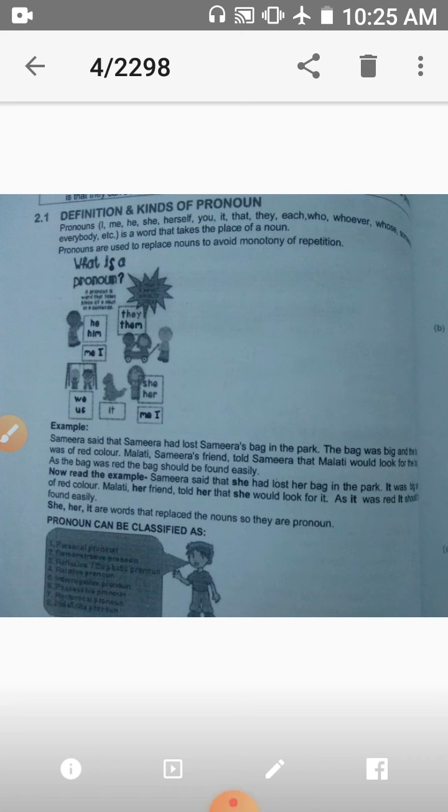First of all, what is pronoun? Pronouns are used to replace nouns to avoid monotony or repetition.